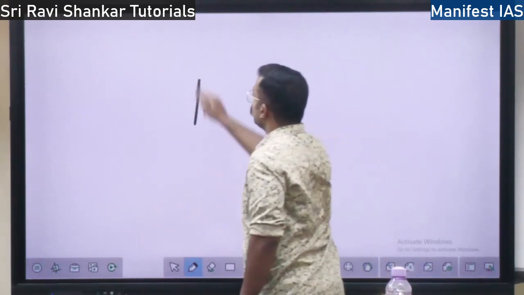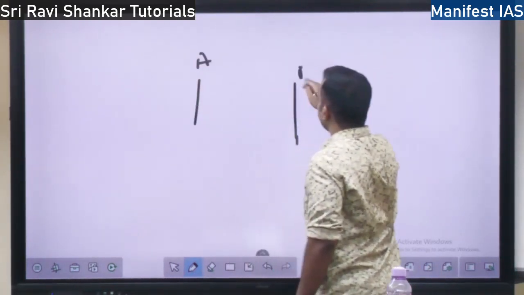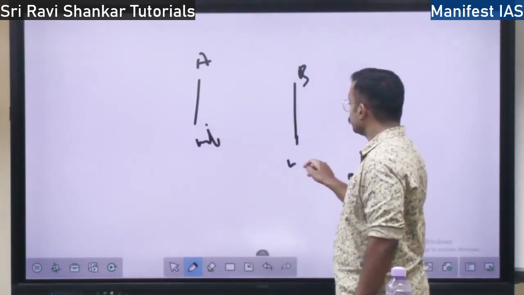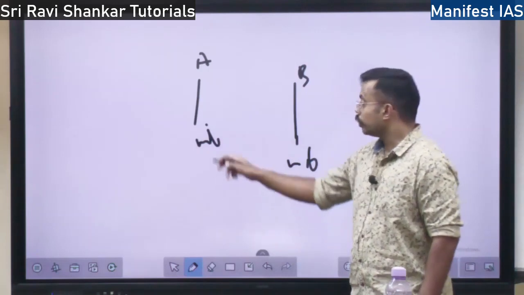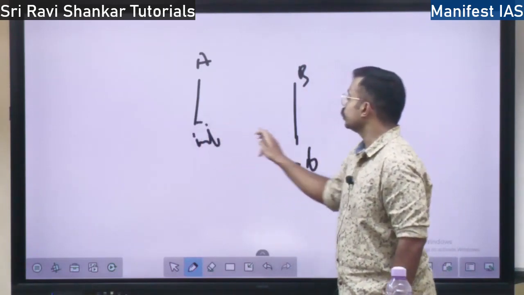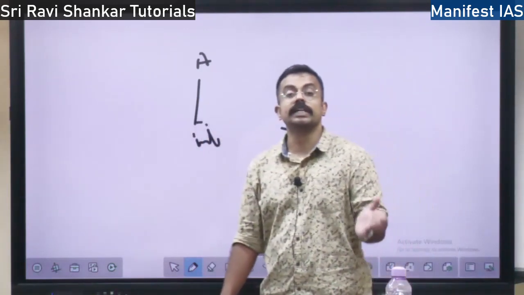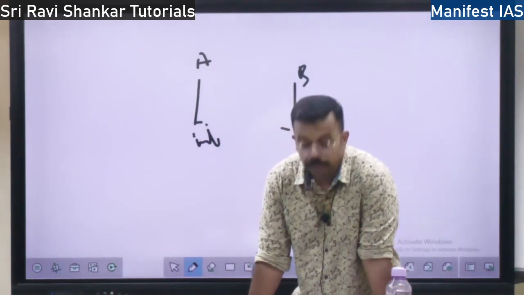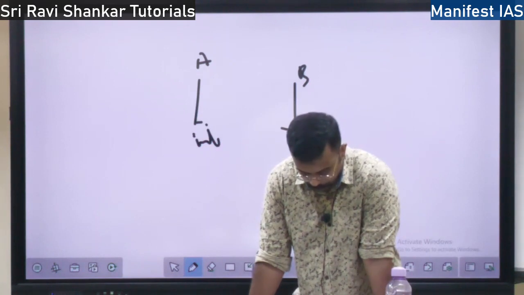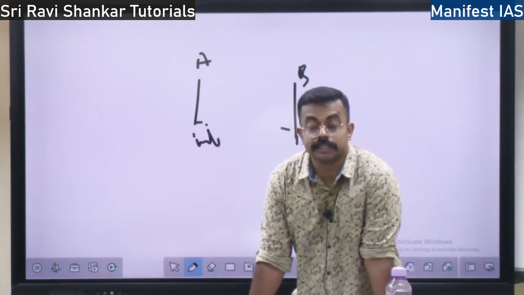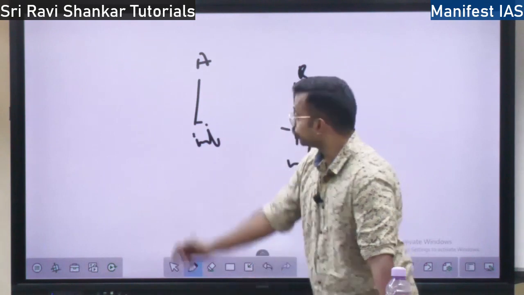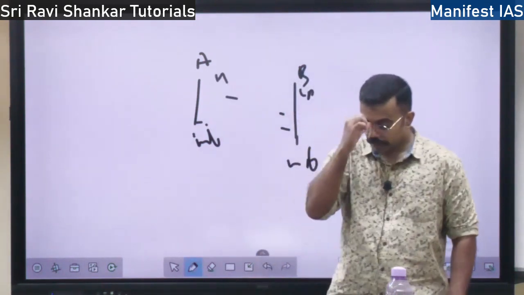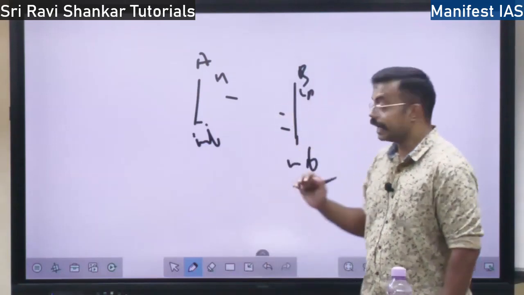Let us say this is point A and this is point B. How many millibars is the pressure here and how many millibars is the pressure here. The rate of change of pressure from this point to this point is called the pressure gradient force. This is the first force affecting the movement of wind, the pressure gradient force. Suppose this is high pressure and this is low pressure, the wind will move from this point to this point, right?